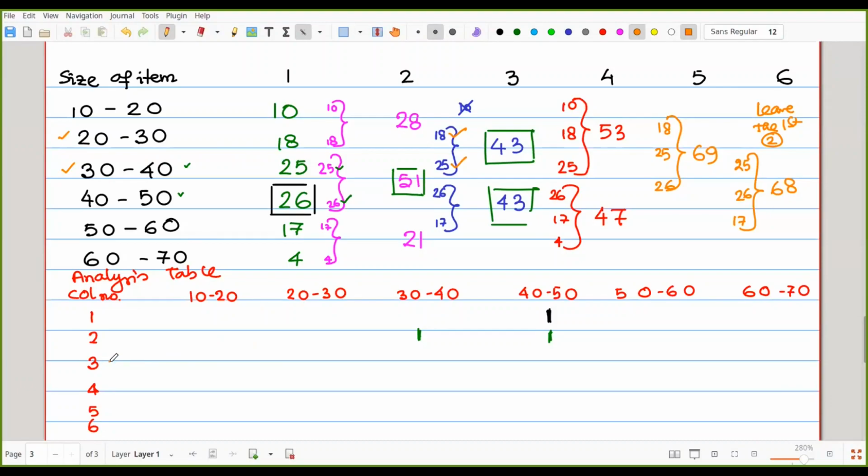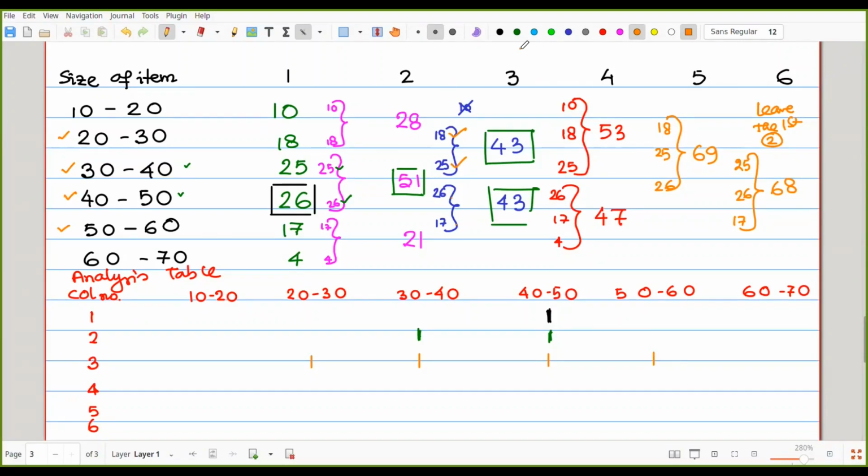So for 20-30 there must be 1, and for 30-40 there must be another 1. Another 43 is there, that means that is also the maximum. It is 26 and 17, that means 40-50 and 50-60. For 40-50 there is 1, for 50-60 there is another 1. That is for the third column.